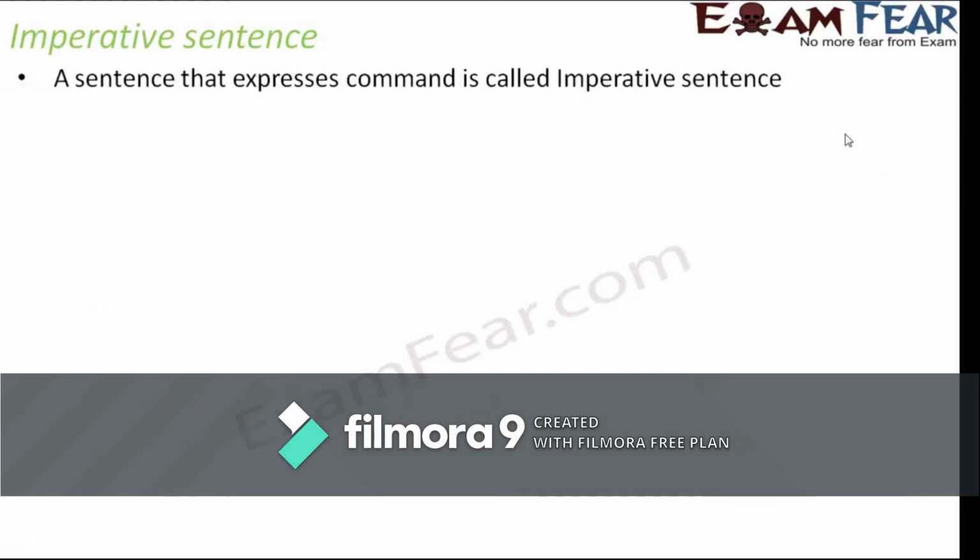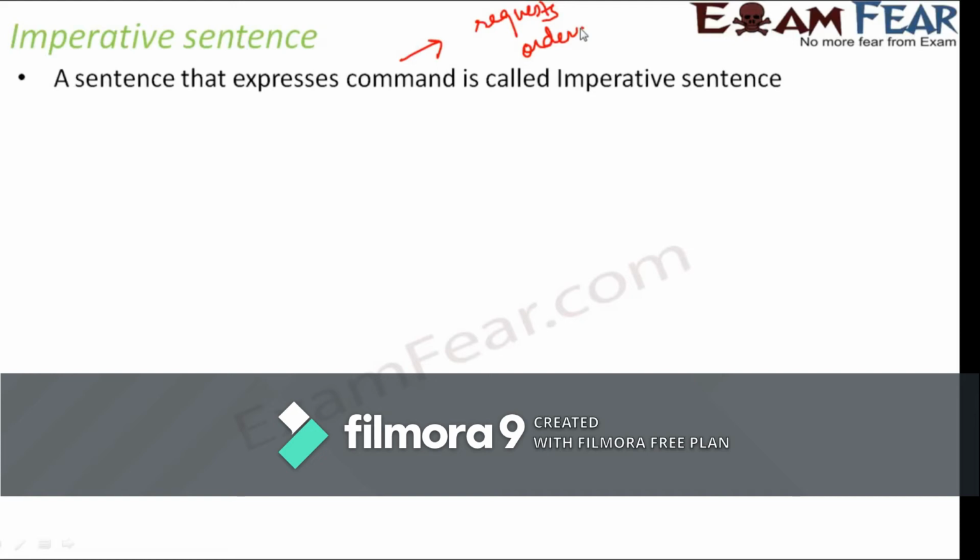Now let's move on to the third category, which is imperative sentence. A sentence that expresses command is called an imperative sentence. What do we mean by command? Not only commands, it could be commands or requests or orders. It is basically when you ask somebody else to do something.